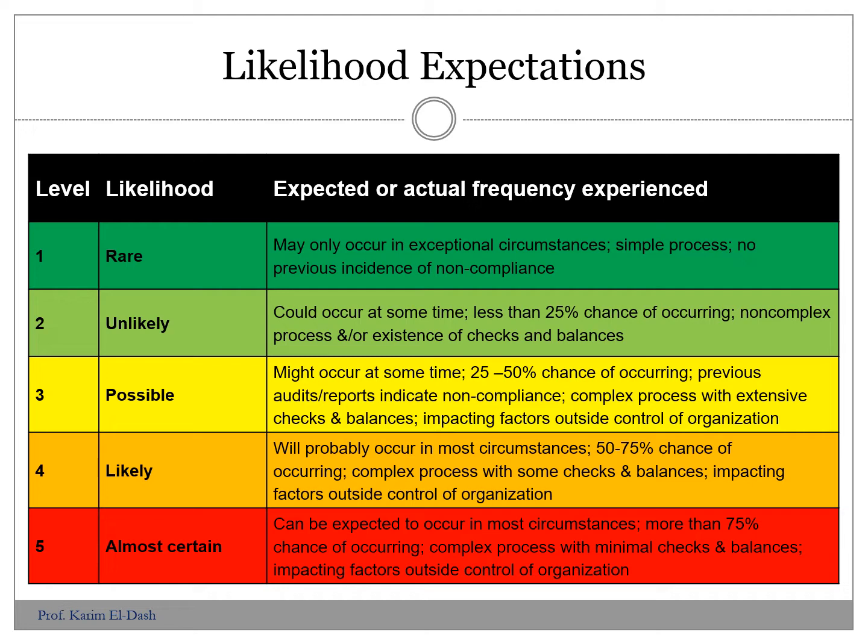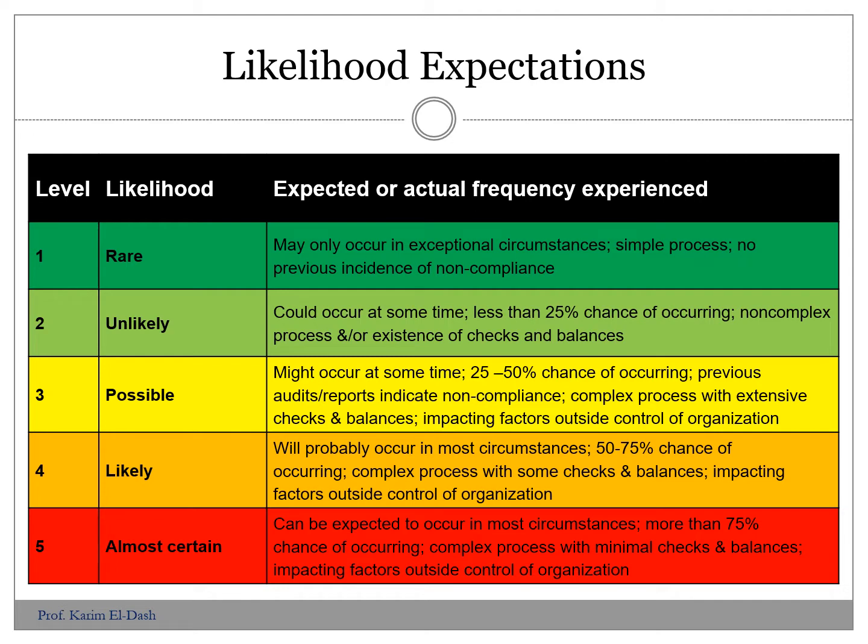So for example, we have this slide in front of us. We have a 5-point scale from 1 to 5, and the corresponding definitions: rare, unlikely, possible, likely, almost certain. And these are the definitions for each one. For example, rare is when the risk event may only occur in exceptional circumstances, like we have experienced that just once or a few times out of tens or hundreds of times.